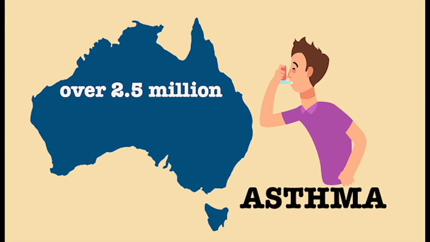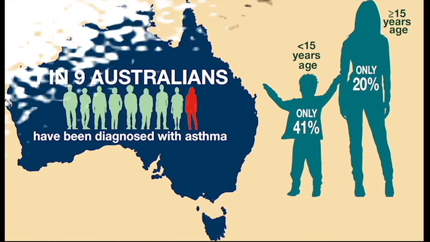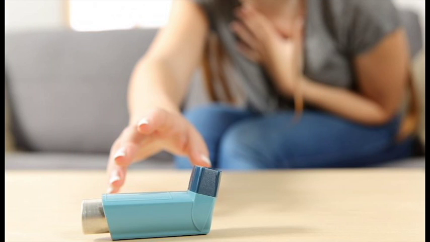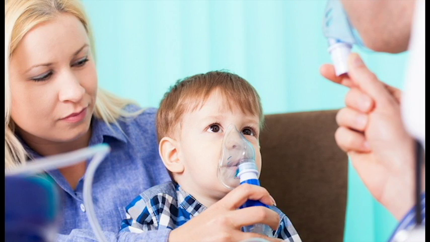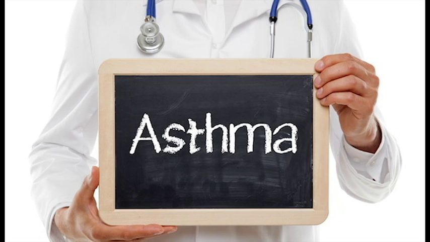Data from the Australian National Asthma Council shows over 2.5 million Australians have asthma, about 1 in 10 adults and about 1 in 9 or 10 children. Asthma is a chronic and lifelong disease that we need to understand and give appropriate management. In this video, we will discuss the signs and symptoms, homeostasis disturbance, and involved organs and tissues.